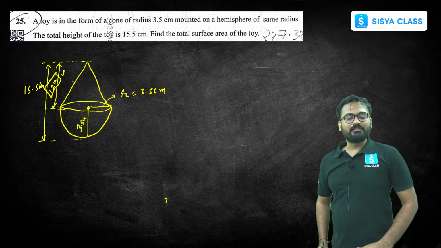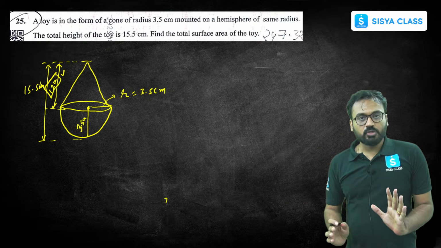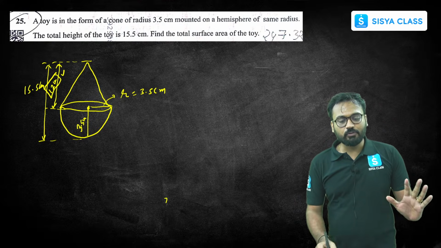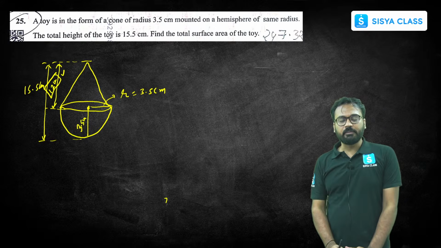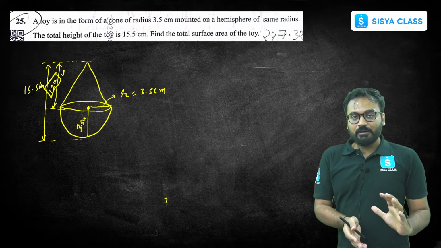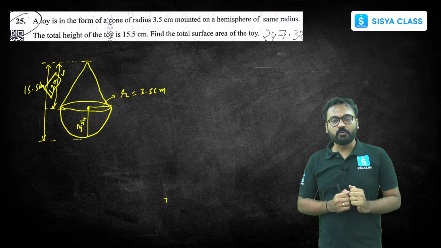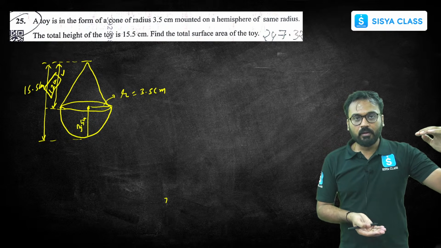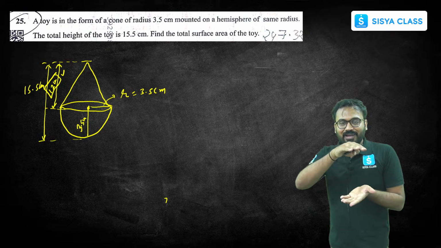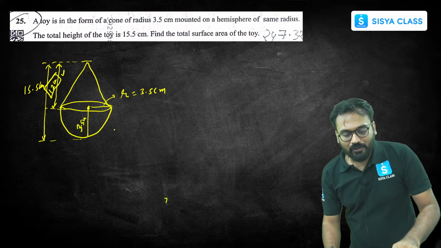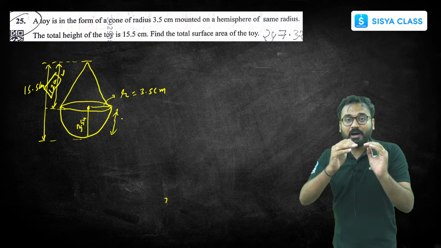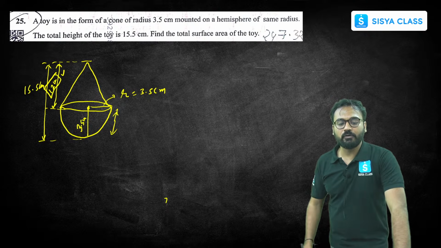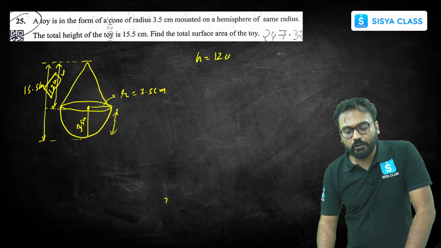So this part is 12 centimeter, and the radius is this much. Now you know the height of the cone also. Height of the cone is 12 centimeter. It is not 15.5 centimeter. Some students made that mistake. They took 15.5 centimeter as the height of the cone. No. 15.5 centimeter is the total height of the toy. Out of that, you have to remove the radius, which is the height of the hemisphere. After that, you will be left with 12 centimeter. That is the actual height of the cone.